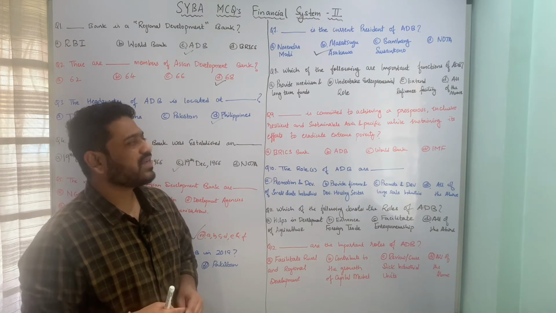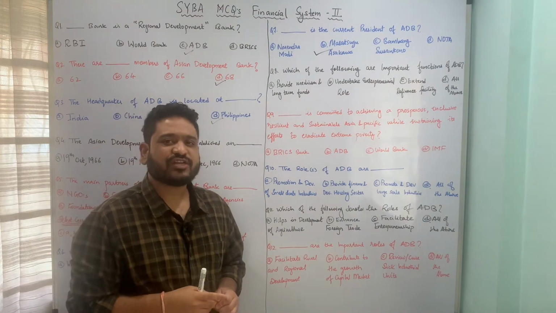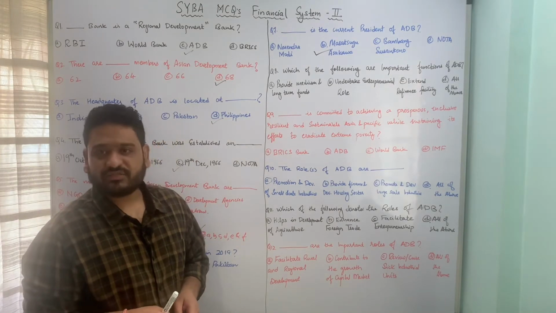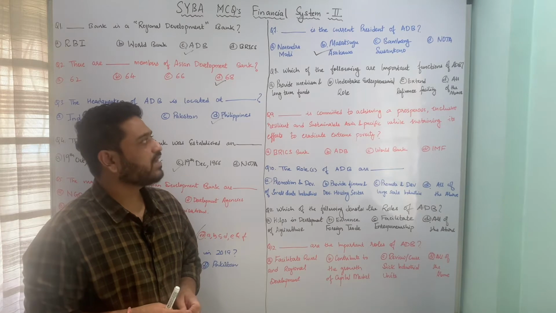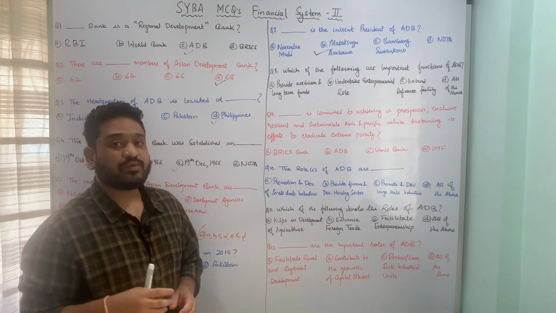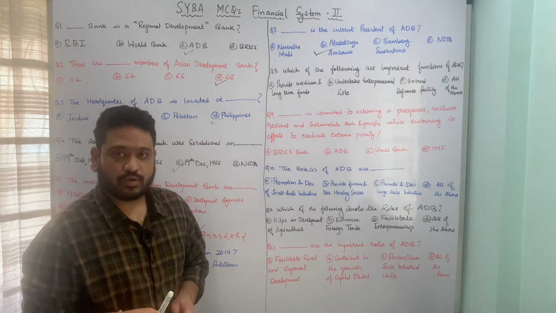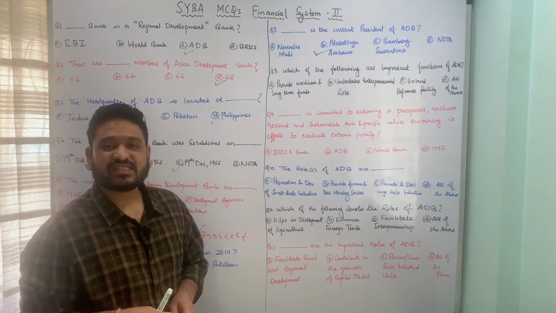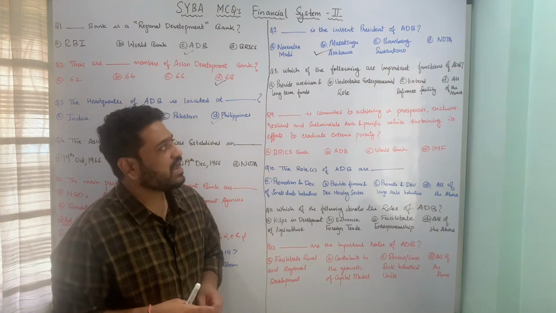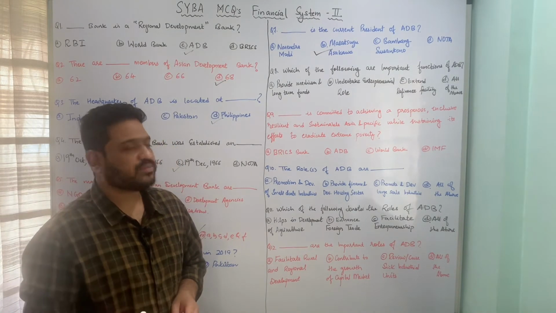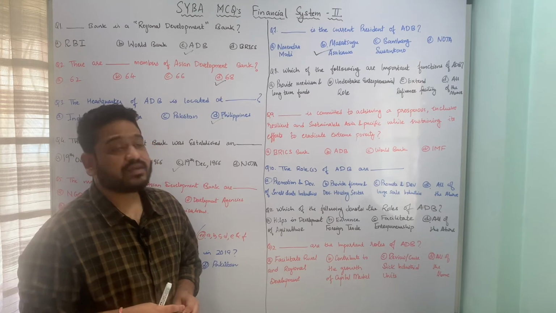Let us now move to the next one, which is talking about functions of Asian Development Bank, and the question is, which of the following are important functions of Asian Development Bank? And the underlying options are: A, provide medium and long-term funds; B, undertake entrepreneurial role; C, extend refinance facility to institutions; and D, all of the above. That means refinance facility, entrepreneurial role, and provide medium and long-term funds.